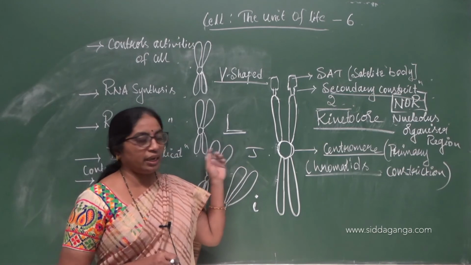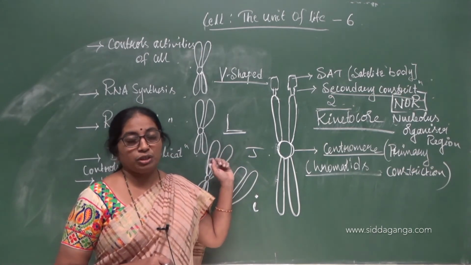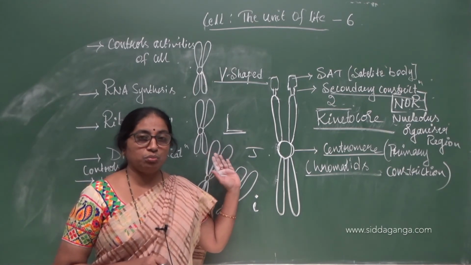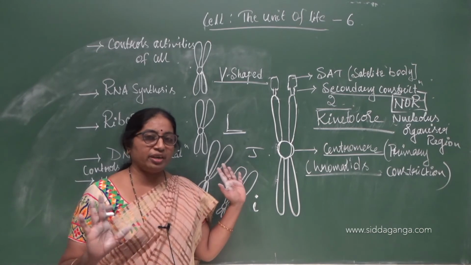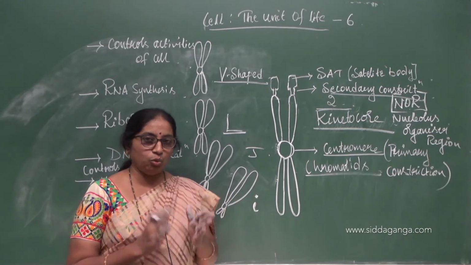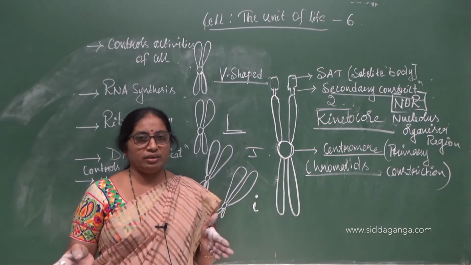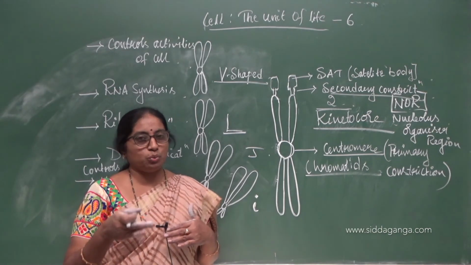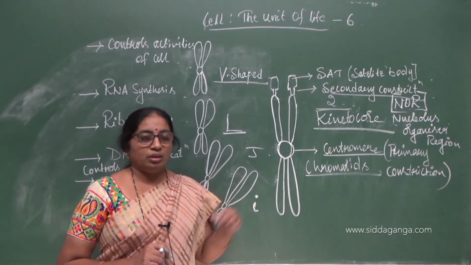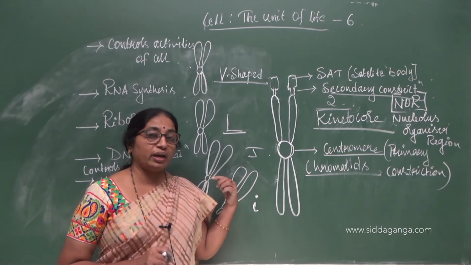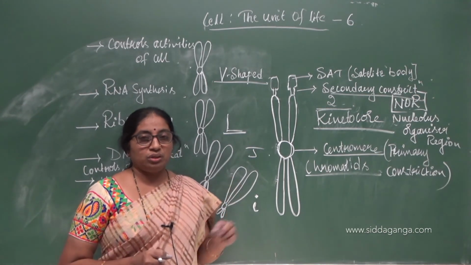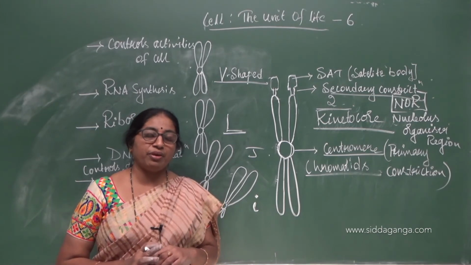For 4 marks, the concept which we have learned just now: based on the position of the centromere, the chromosomes are divided into. As such, there is no direct question of 4 marks. The 5 marks question is usually split like 2 plus 3 or 4 plus 1 or 1 plus 1 plus 1 plus 1 plus 1. So it may be split. Here this question may come for 4 marks along with one more question which will carry 1 mark. Right? So overall this chapter is very important from your exam point of view.